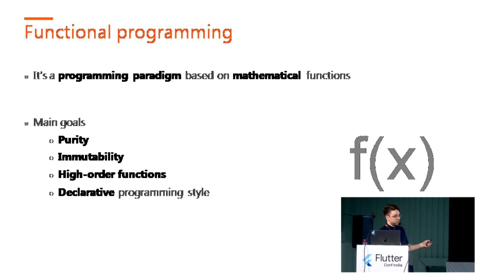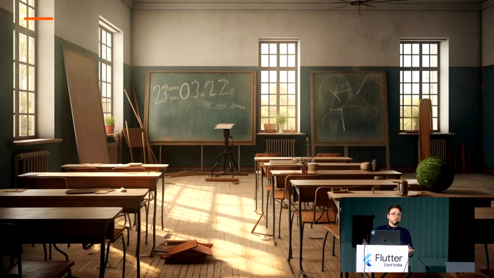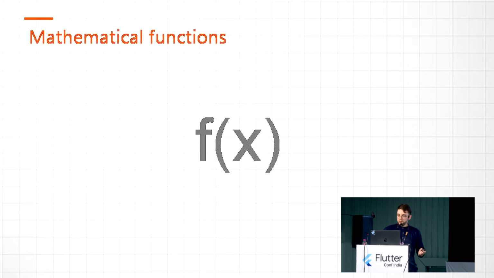So, functional programming. Functional programming is a programming paradigm which is heavily based on mathematical functions. It has main principles and goals like purity, immutability, higher-order functions, and the declarative programming style. But to understand it more, let me invite everybody for a time travel. Let's go back to school, go to math class, and see what we learned about mathematical functions. Mathematical functions basically represent a set of rules between two sets, the set of inputs and the set of outputs.